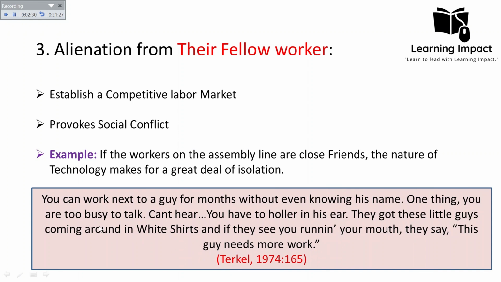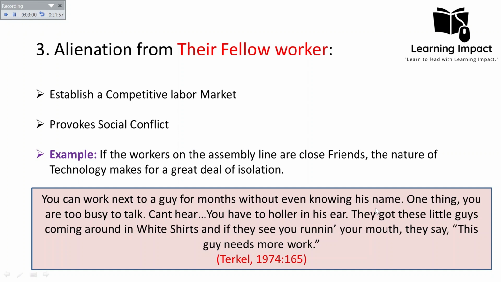It is from one of the workers who described their condition in the factory, and he says, you can work next to a guy for months without even knowing his name. For one thing, you are too busy to talk, and you can't hear, you have to holler in his ear. They got these little guys coming around in white shirts, and if they see you running your mouth, they say this guy needs more work. This means that most of the time we have to holler in our ears, so we can't listen to each other.